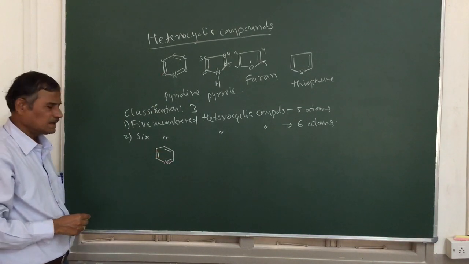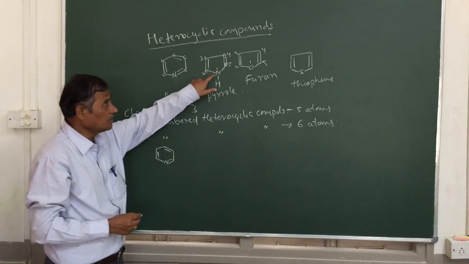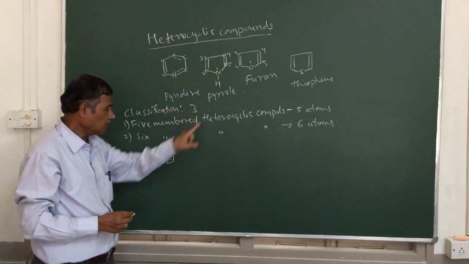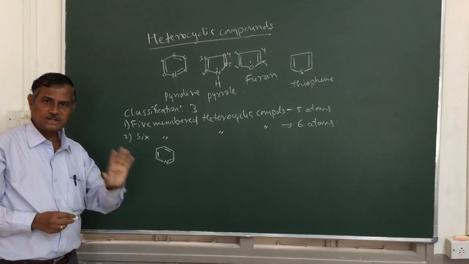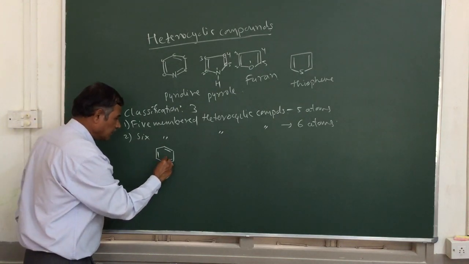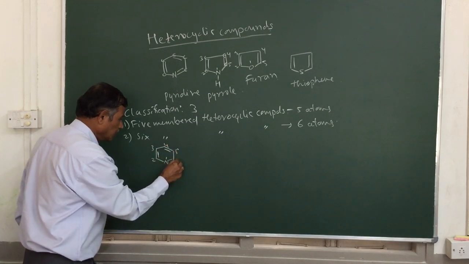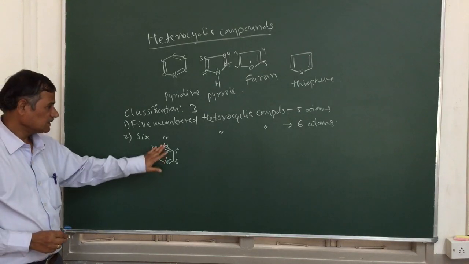It's a 6-membered heterocyclic compound containing nitrogen as a heteroatom. The earlier one is a 5-membered heterocyclic compound containing nitrogen as a heteroatom, but here is a 6-membered heterocyclic compound containing nitrogen as a heteroatom. You can number from the heteroatom nitrogen: 1, 2, 3, 4, 5 and 6. So 6 members are there in the ring system.